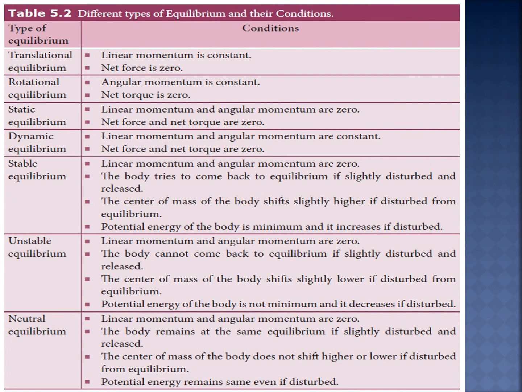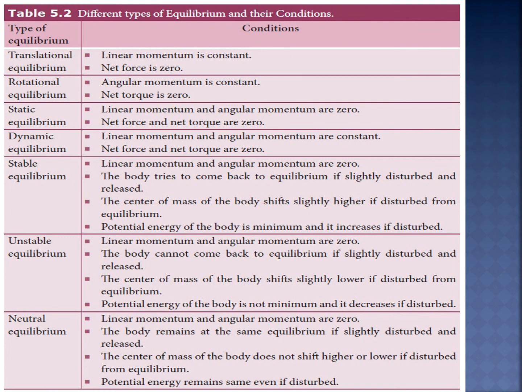First of all, what is translational? Translationல என்ன அப்படின்னா linear momentum constant இருக்குது, net force வந்து 0. Rotationalல net torque வந்து 0, angular momentum constant இருக்கு. Static equilibrium எடுத்துட்டோம்னா net force net torque ரெண்டுமே 0, linear momentum and angular momentum ரெண்டுமே 0. Okay, dynamic equilibrium எடுத்துட்டோம்னா linear momentum and angular momentum are constant. Net force and net torque are 0.